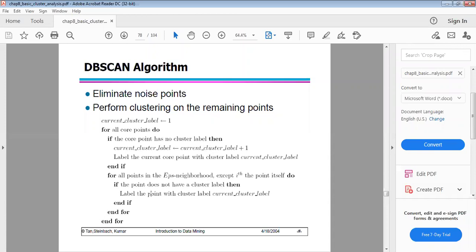You perform all the operations while the condition is true. Otherwise, we go on to the next border points. This is the end of the for loop, the end of the core points, and the end of the border points. The remaining noise points we eliminate, and only then do you perform core points and border points. This is the diagram, and this is the algorithm for DBSCAN.